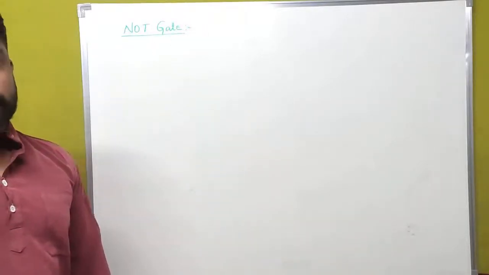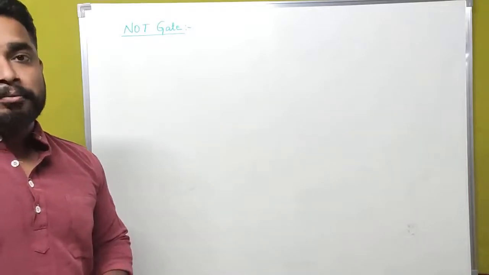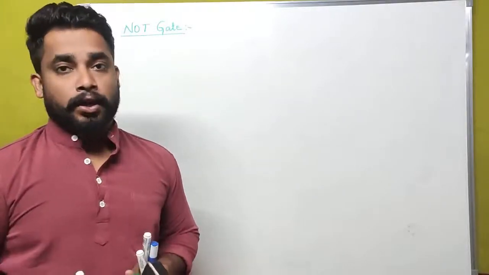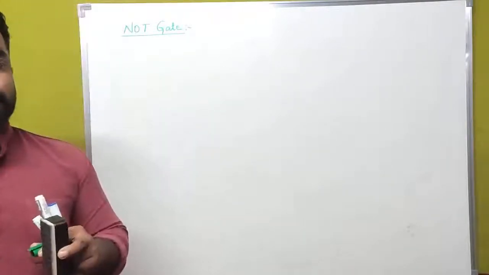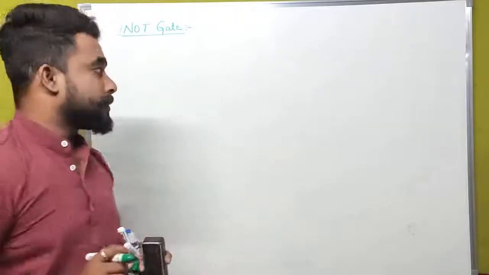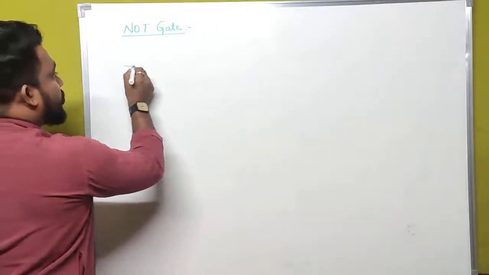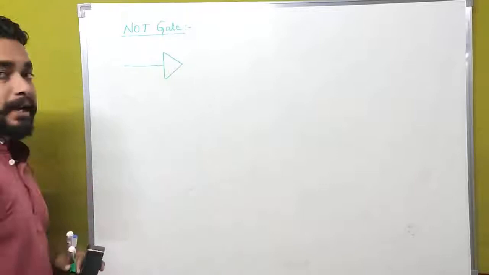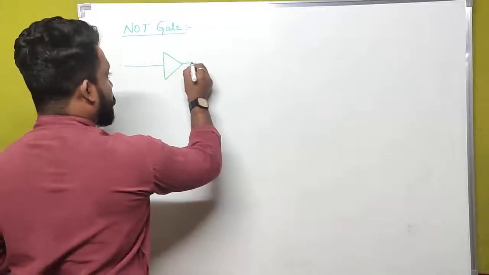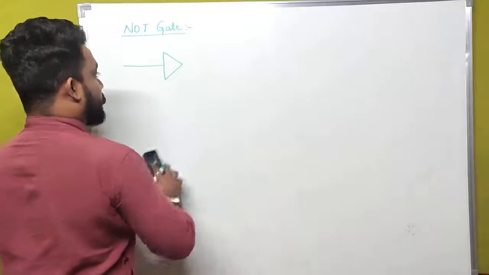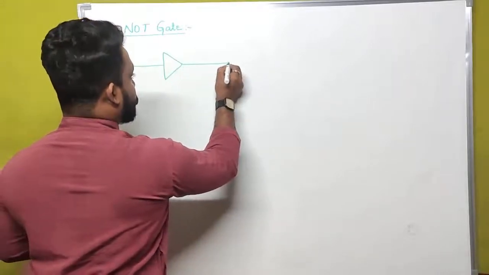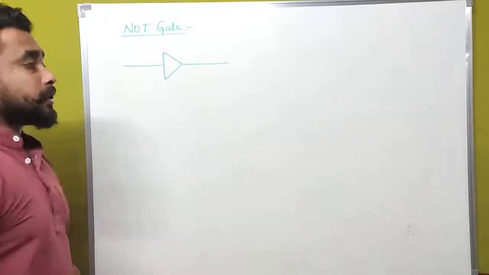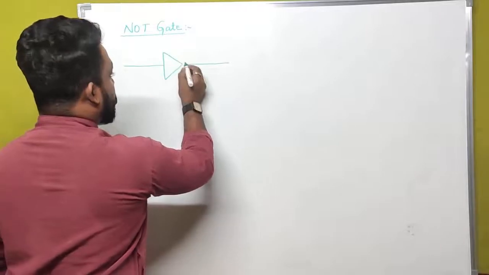What is the meaning of NOT gate? Actually, NOT gate means it should consist of only a single input and a single output. The representation of a NOT gate is almost similar to a diode. It is approximately similar to the AND gate, but in the case of the AND gate we write a line here, whereas in the case of a NOT gate we have to write a 0.